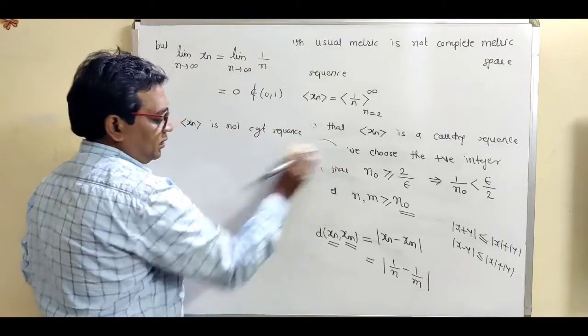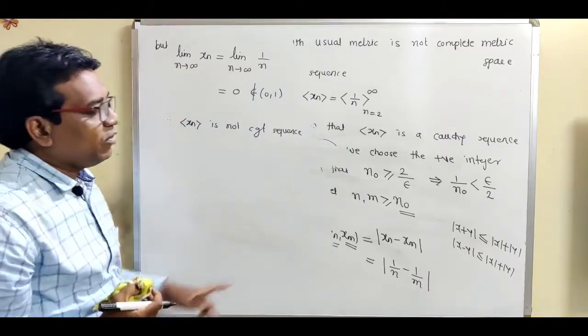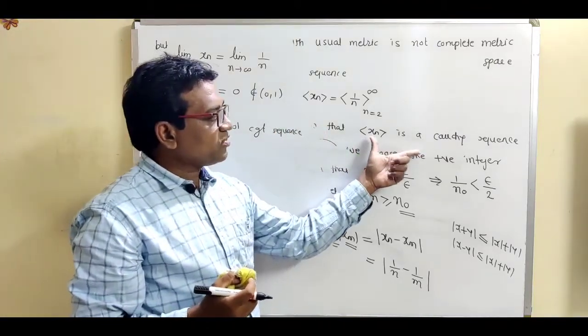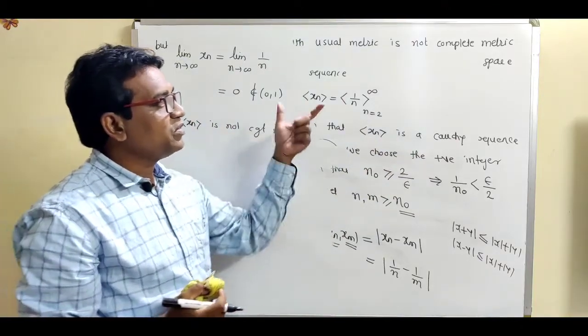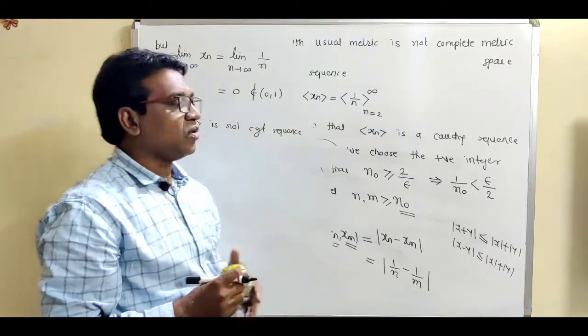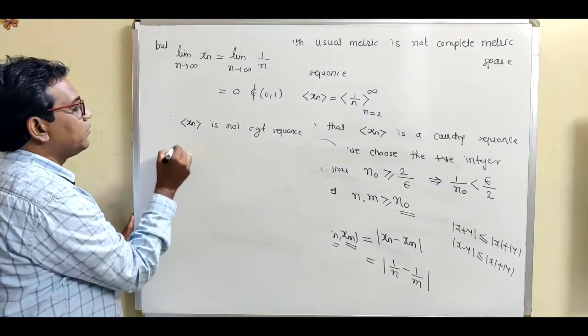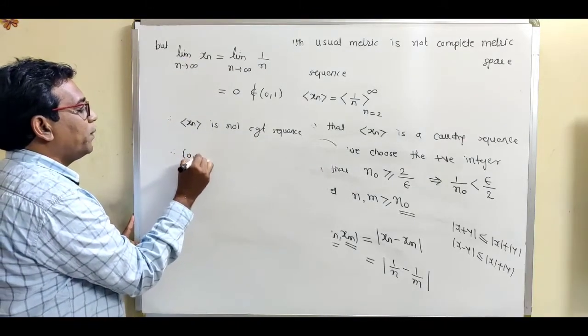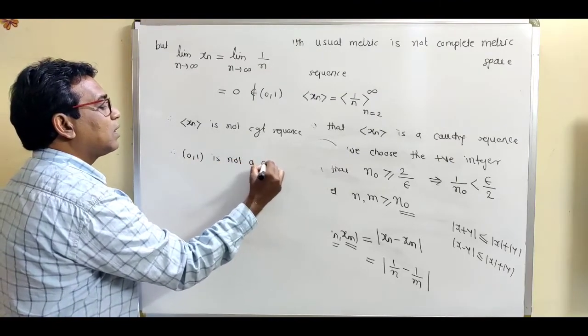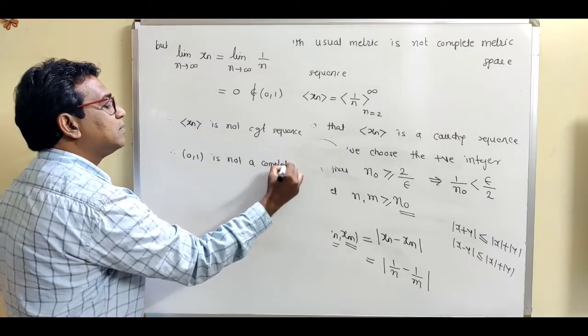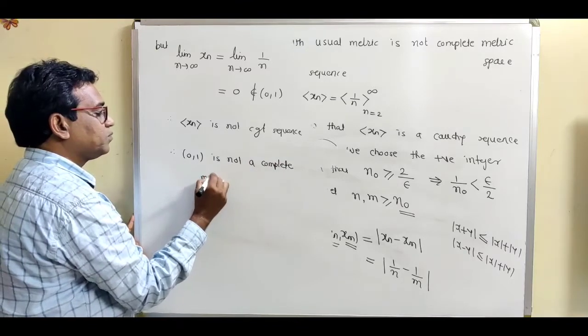So we have shown that xn equal to 1 upon n is a Cauchy sequence, but it is not a convergent sequence. So according to the definition of a complete metric space, this is not complete. Therefore, the open interval (0, 1) is not a complete metric space.